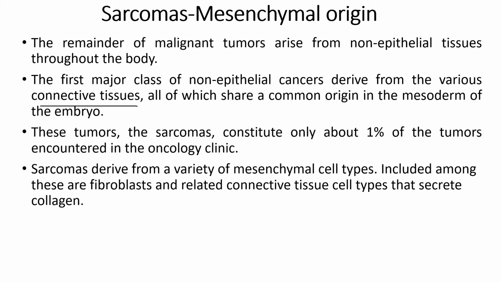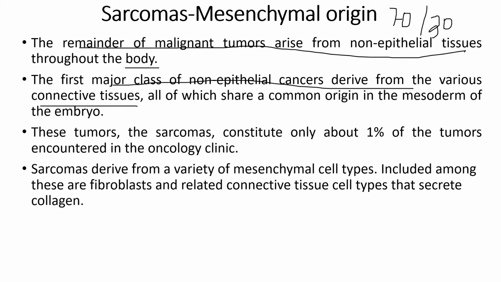All right, so the remainder of the malignant tumors arise from the non-epithelial tissues throughout the body. As said in my previous video, around 70% of them are of epithelial origin, whereas the remaining 30% develop from the non-epithelial cells. The first major class of non-epithelial cancers derives from various connective tissues, all of which share a common origin in the mesoderm of the embryo. You will see this term, mesoderm of the embryo, in a number of classes of non-epithelial cancers.